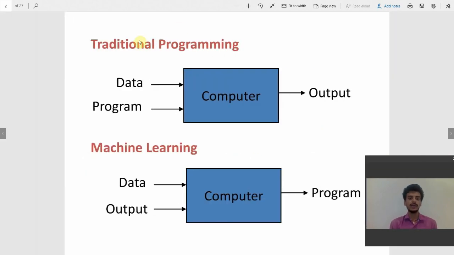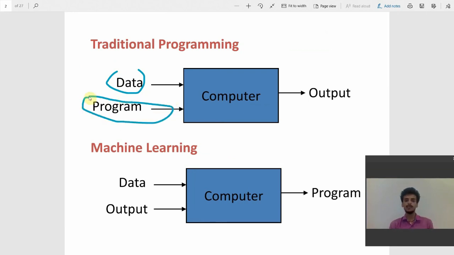As you can see, it shows the difference between traditional programming and machine learning. In traditional programming we provide data as well as a program to the computer, and it compiles the program and gives us output. But machine learning is somewhat different. In machine learning we give data as well as the output of the data to the computer, and the computer takes the data as well as its output, and it actually deduces a program which is used to make further predictions or calculations.